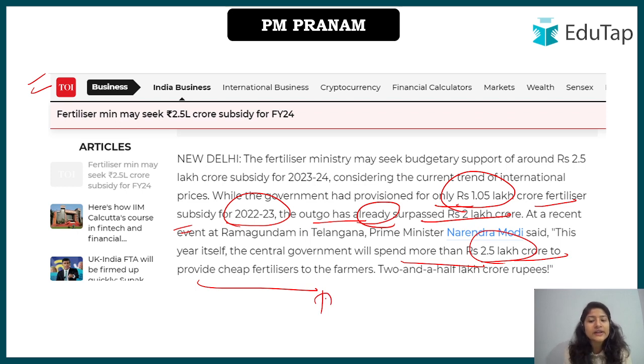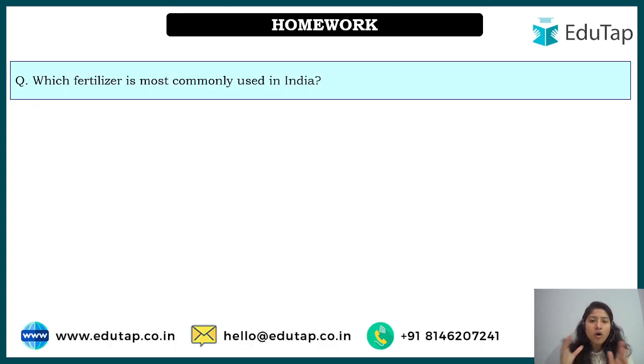We were already spending 1.05 lakh crore, but after that we extended that limit with the course of time, because the demand for fertilizer from farmers was higher, and it has already crossed 2 lakh crore and may even surpass 2.5 lakh crore. And for 23-24, the budgetary support may be 2.5 lakh crore at the start itself, and we never know to what extent it can go. So there is a dire need for alternatives, because the subsidy has now become a burden to the government, and it is also of no good use to the environment. Okay, so that is what this scheme is all about.